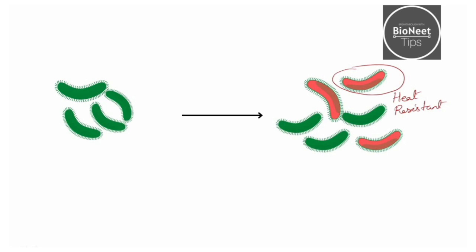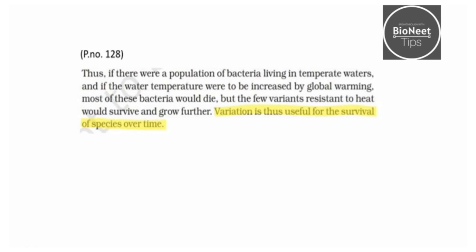Now, if a situation occurs that there is an excess of global warming on this earth, which means that the temperature of the earth rises, then in this condition these bacteria which are heat resistant will survive, because they have the capacity to sustain so much heat, whereas the other bacteria which were not heat resistant will die. A similar example is given on page number 128 of your textbook.